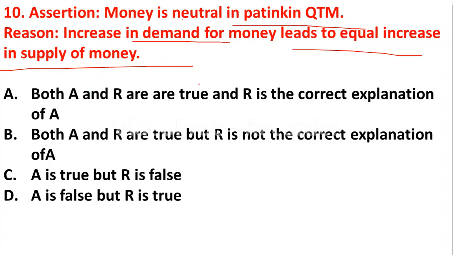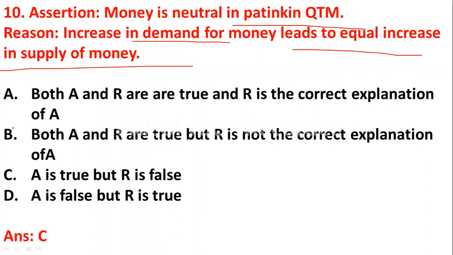Option A, both assertion and reason are true, and reason is the correct explanation of assertion. Option B, both assertion and reason are true, but reason is not the correct explanation of assertion. Option C, assertion is true, reason is false. Option D, assertion is false, reason is true.